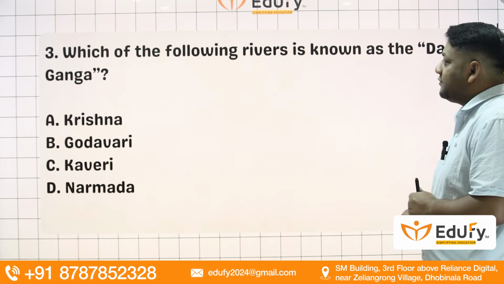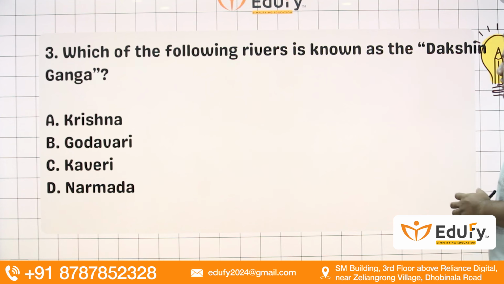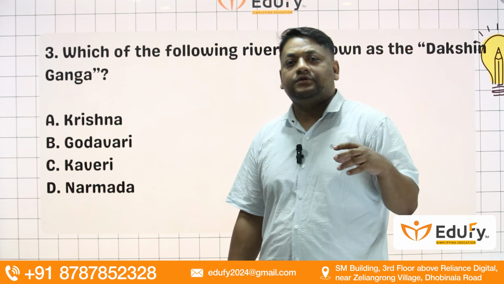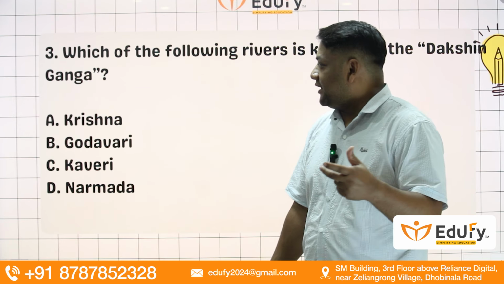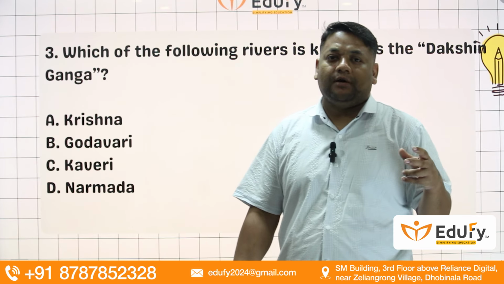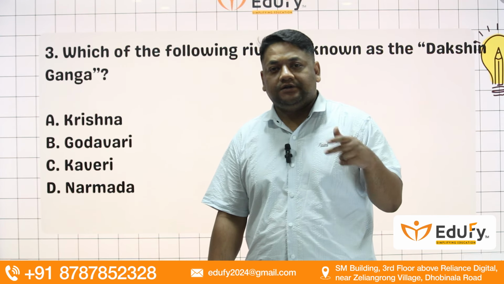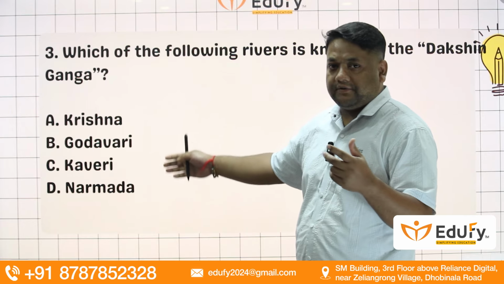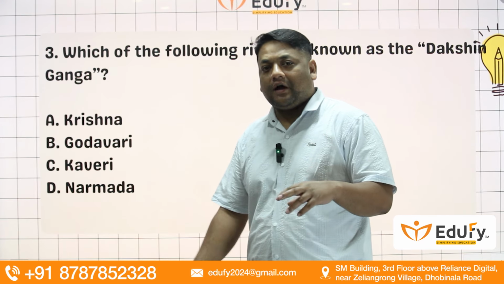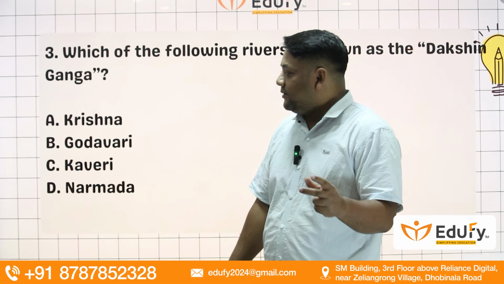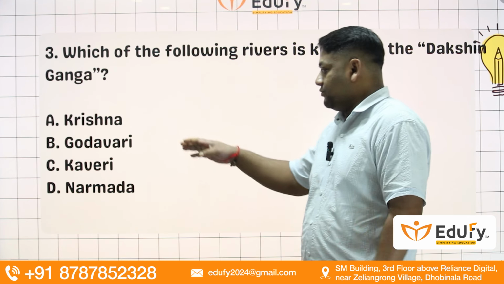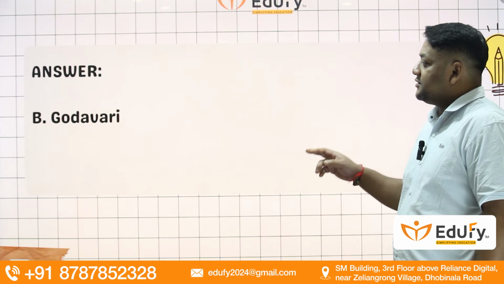Okay. Third question. Which of the following rivers is known as Dakshin Ganga? In the last video also I mentioned there is one river which flows exactly like the northern part of Ganga: Krishna, Godavari, Kaveri and Narmada. Dakshin means south, so we are talking about a river that looks like Ganga in the south. They are all southern rivers except Narmada, so Narmada is eliminated. Krishna, Godavari, Kaveri. Godavari is the longest river in South India, that is in Peninsular India, and it also looks like Ganga flowing in that region. So Godavari is the right answer. Okay, so the third answer is Godavari.